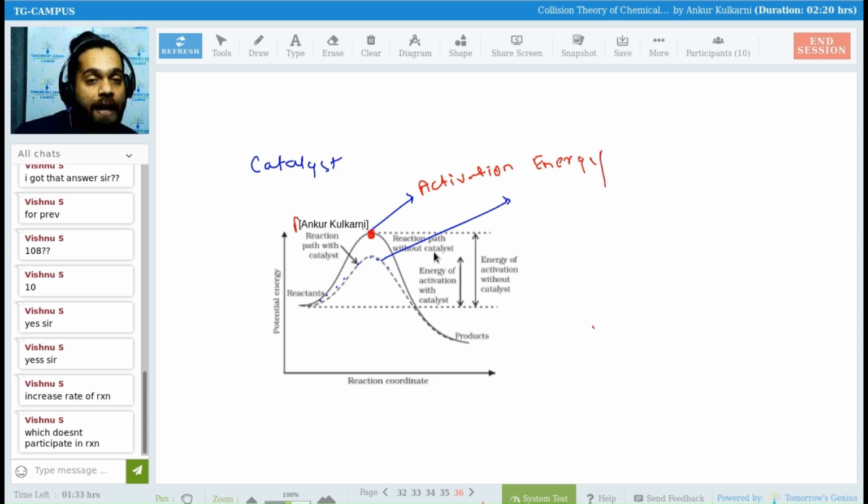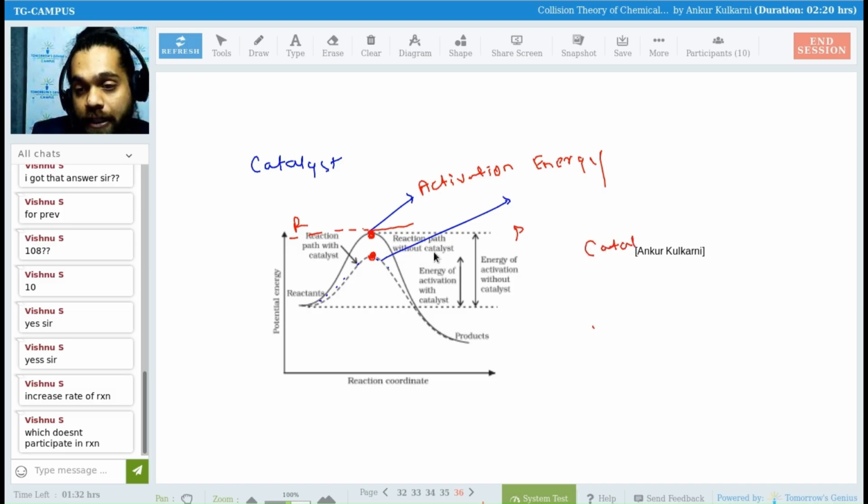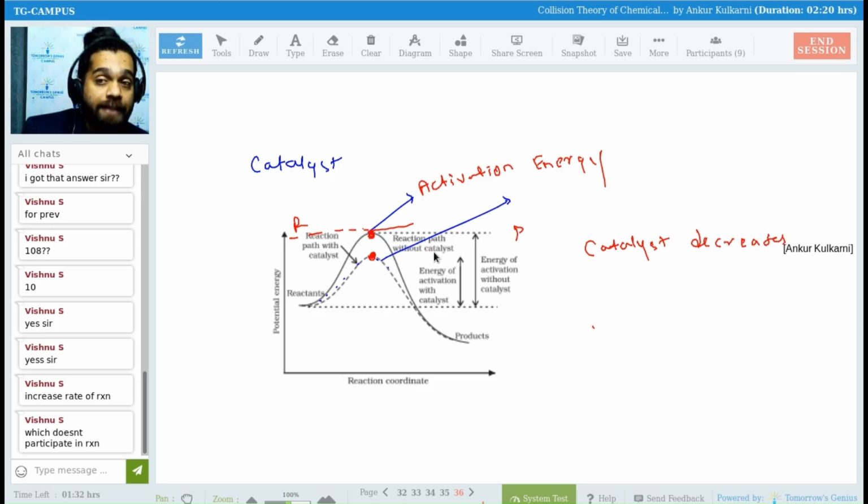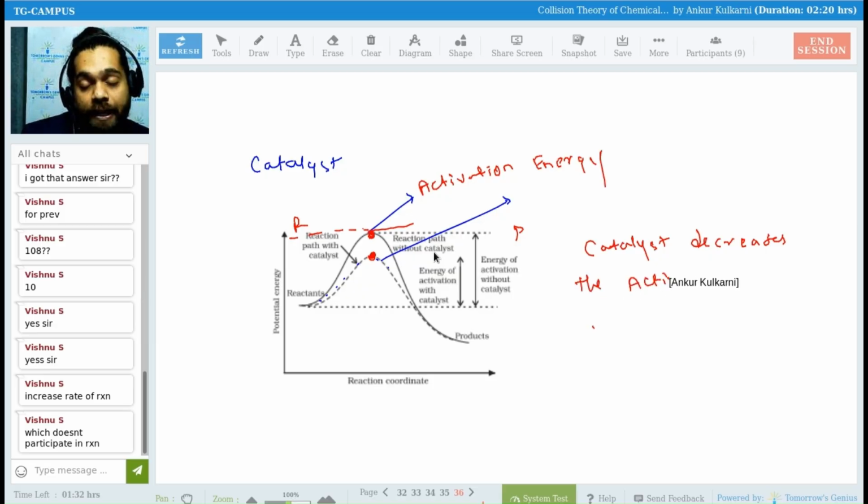On the left hand side, you have the reactants. On the right hand side, you have the products. So this much amount of energy barrier it needs to come over. So what happens in the catalyst? It decreases the activation energy. Write it down, everyone. Catalyst decreases the activation energy and hence the rate of reaction increases.